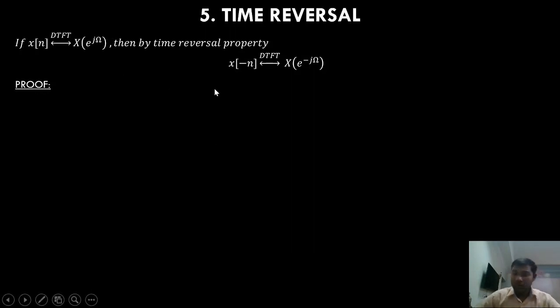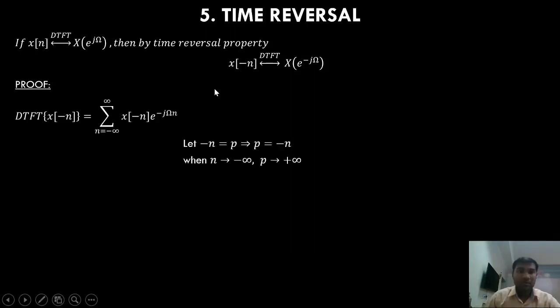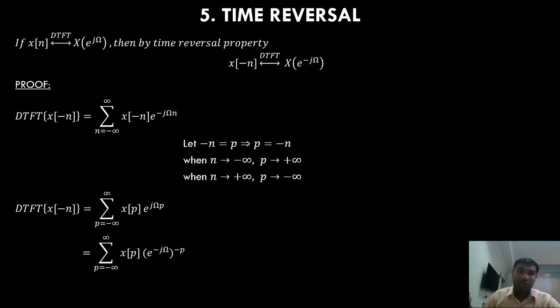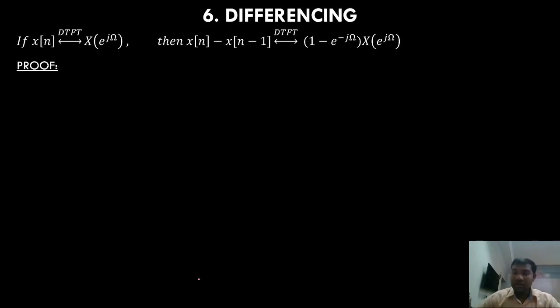So time reversal property, this is how we'll prove. You can prove the time scaling property and substitute a equals -1, or you can just prove it this way, right? Just take x[-n] in place of x[n] and calculate the DTFT of x[-n]. You will arrive at this point. That is time reversal. The next property is the differencing property.